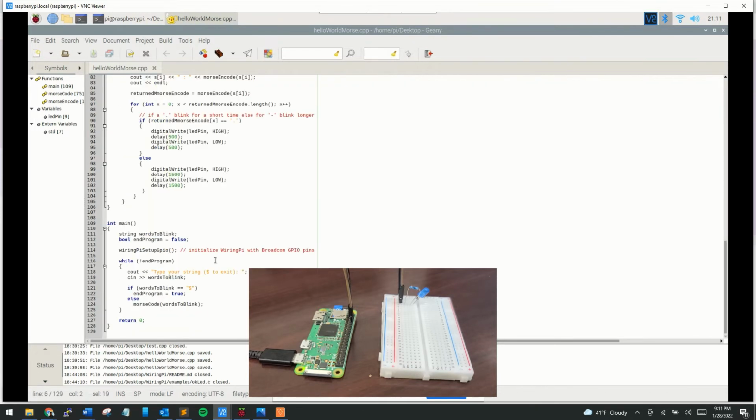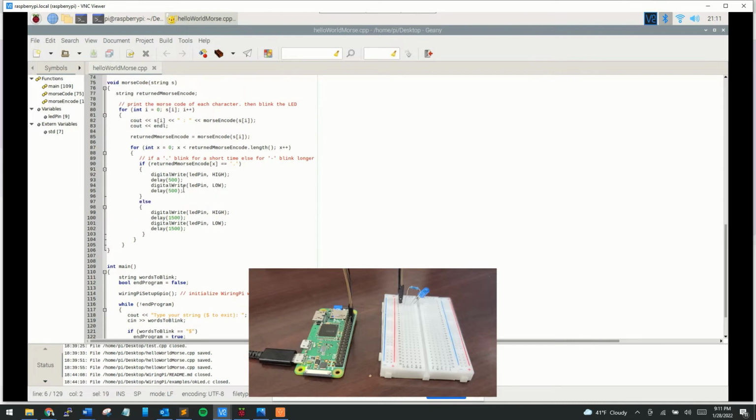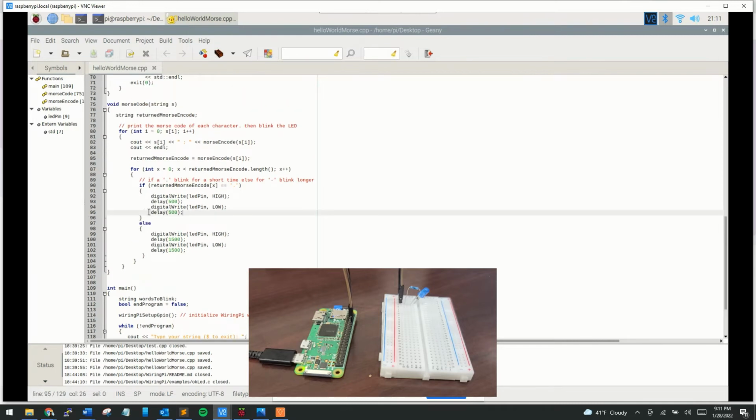And here I have some delays for when the LED should blink. Longer time, 3 times as long for a dash instead of a dot.